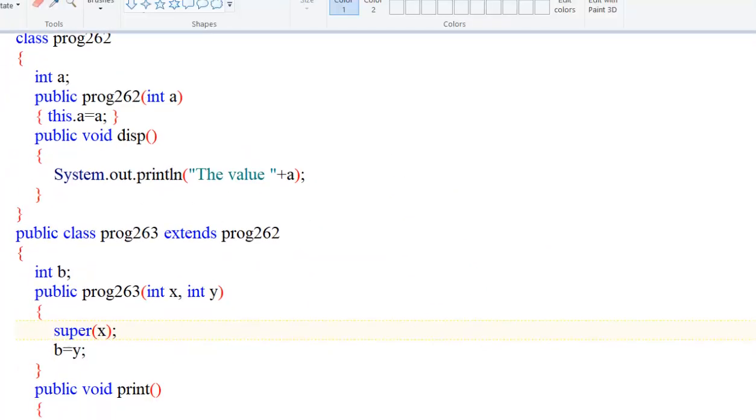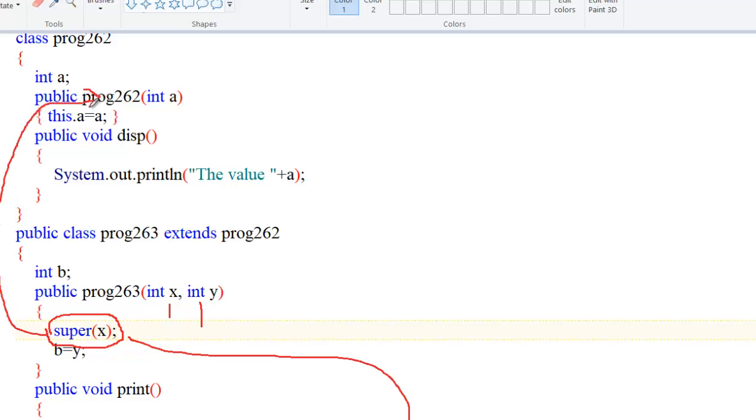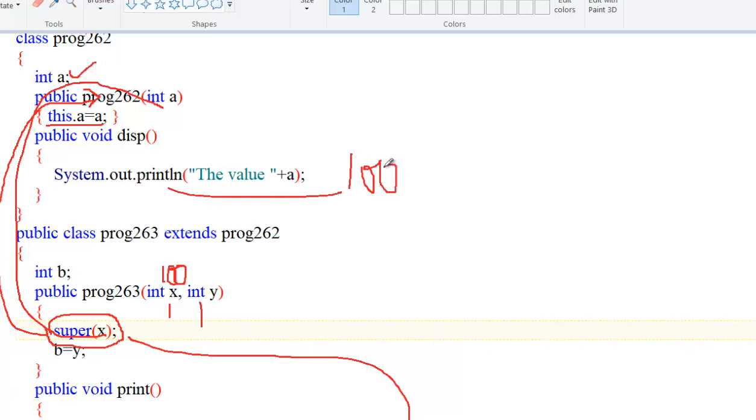See the concept, when we are calling this constructor we have passed two values. Now again, because of the super keyword, it called this constructor and it passes the value of x. Let's say we passed 100 here. This 100 of x will pass to a. Now this.a equal to this is the value, the print value 100, and y equal to 2, this is 200.